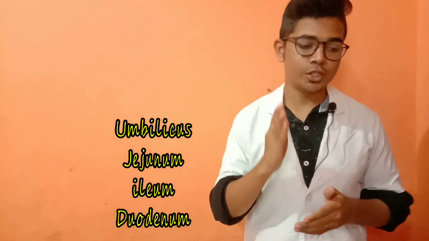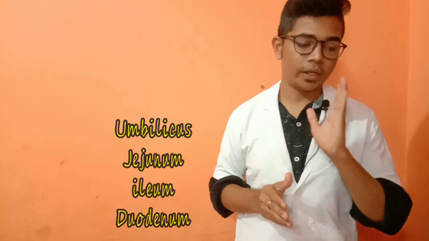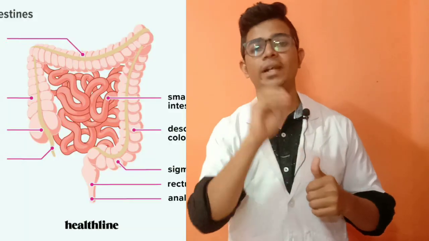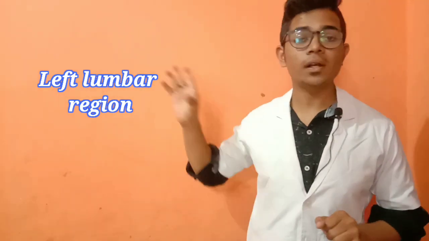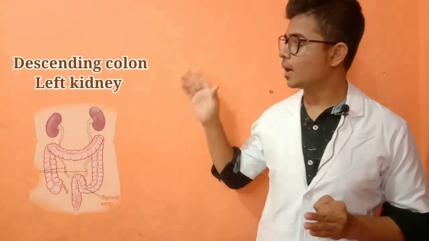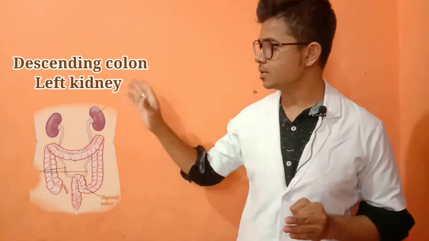Next, the umbilical region. The navel is there, and that is called the umbilical region. The organs situated there are the umbilicus, jejunum, ileum and the duodenum. These are parts of the small intestine. Next, the sixth one, the left lumbar region. What organs are situated there? The descending colon and the left kidney are situated in the left lumbar region.